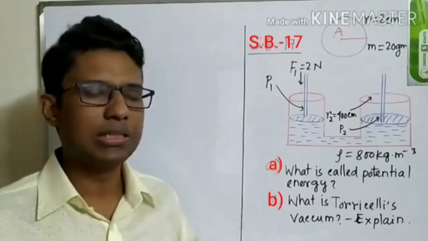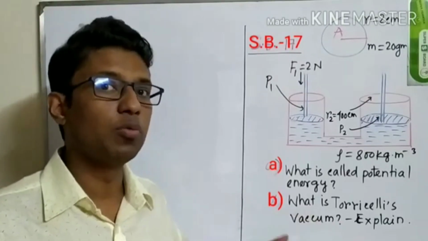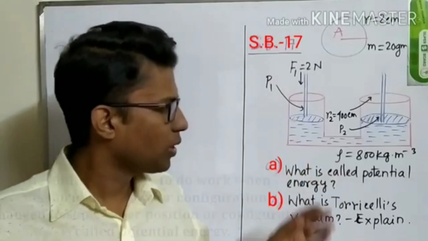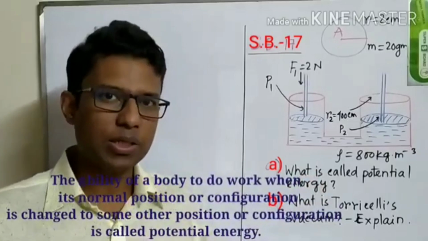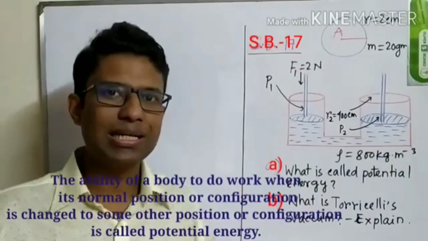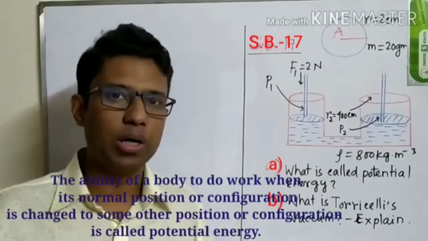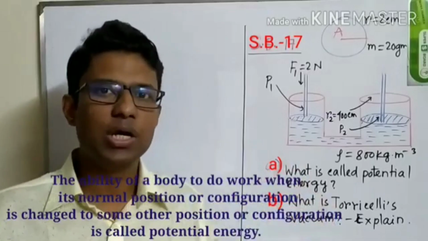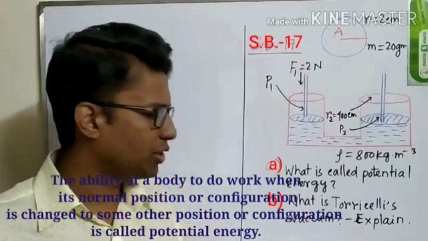We are discussing chapter number 5, but this is not from chapter 5. This is from work, power and energy. But what is called potential energy? Potential energy is the work done or ability of doing work by any object when its position or configuration is changed to another position or configuration. This is called the potential energy.